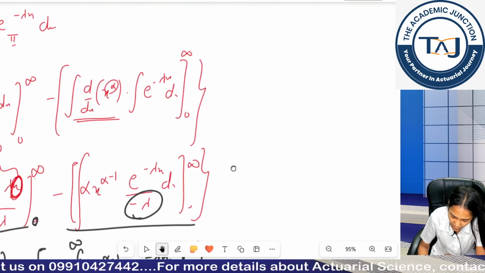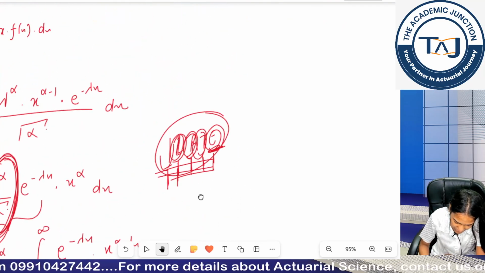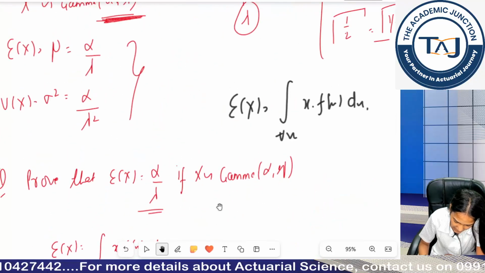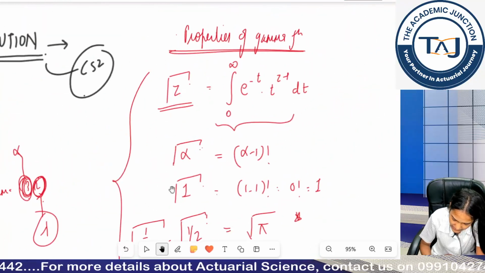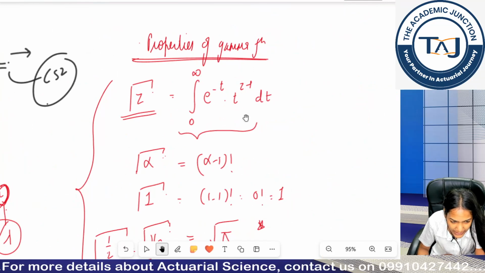Now if I talk about my gamma function, what was my gamma function? My gamma function was the integral of e to the power minus t, t to the power z minus 1 dt.